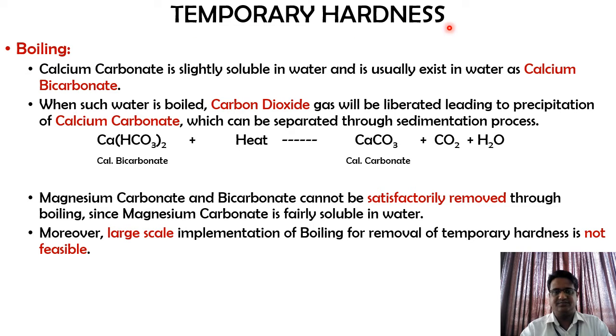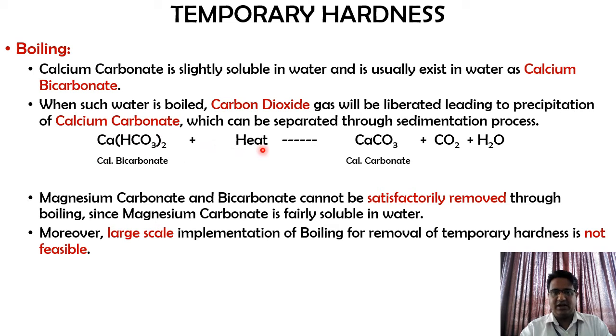Temporary hardness. So the first way of removing temporary hardness is with boiling. Calcium carbonate is slightly soluble in water and it usually exists in water as calcium bicarbonate. When such water is boiled, carbon dioxide gas will be liberated, leading to precipitation of calcium carbonate, which can be separated through the sedimentation process. So if you check over here, calcium bicarbonate is a temporary hardness causing element, right?